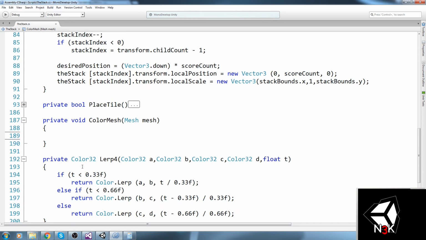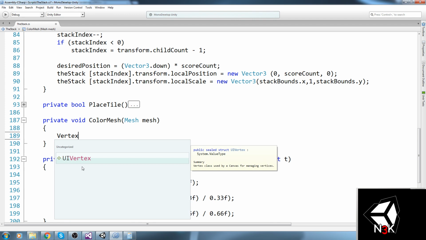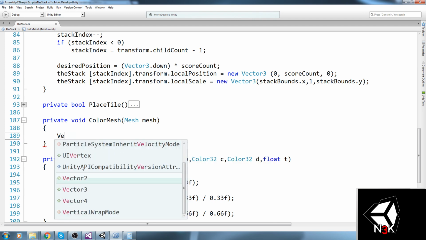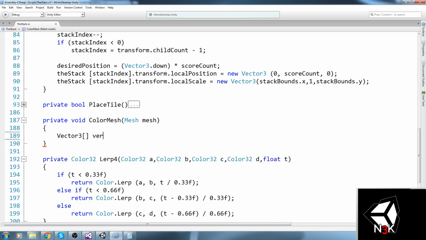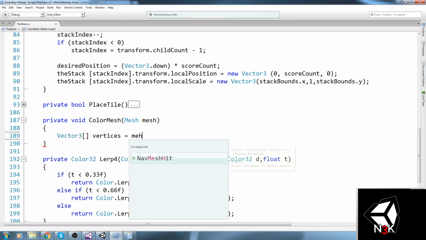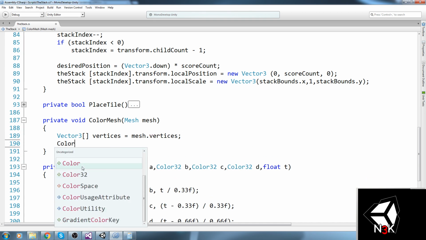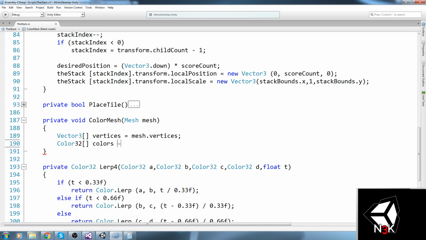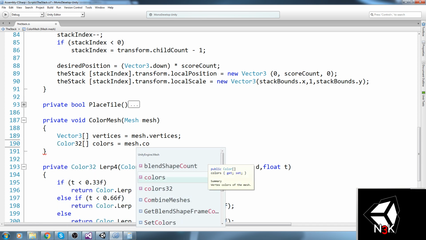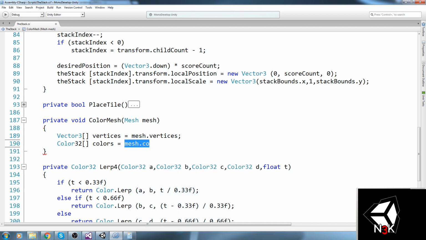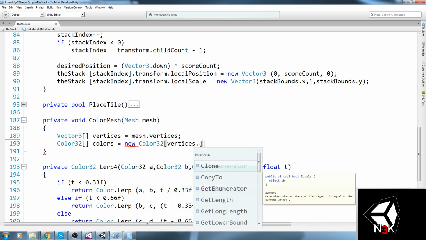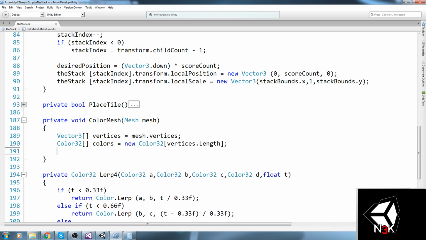and then we need an array of vertices. So let's go ahead and do a Vector3 array that we're going to call vertice, like so, is equal to mesh.vertices, and then we do a Color32 array colors is equal to, no, it's not equal to mesh.colors, actually, it's equal to a new array of Color of vertice.Length, like so.